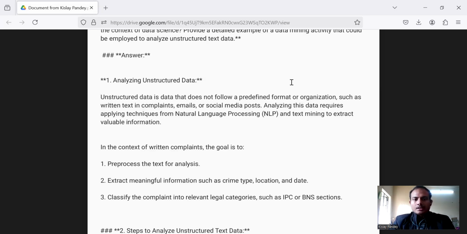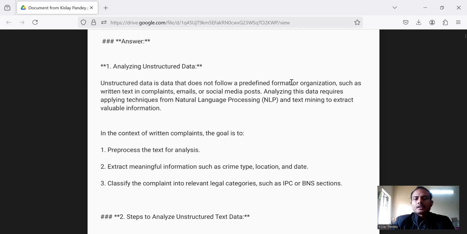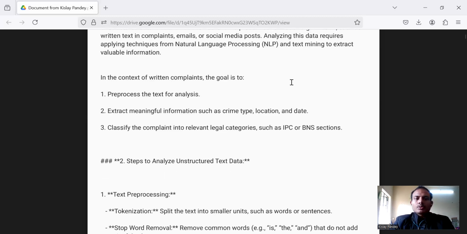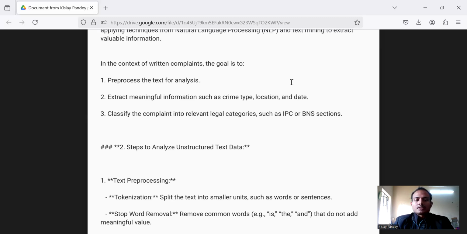Unstructured data is data that does not follow a predefined format or organization, such as written text in complaints, emails, or social media posts. Analyzing this data requires applying techniques from natural language processing (NLP) and text mining to extract valuable information. In the context of written complaints, the goal is, first, to pre-process the text for analysis. Second, extract meaningful information such as crime type, location, and date. Third, classify the complaints into relevant legal categories such as IPC or BNS sections.